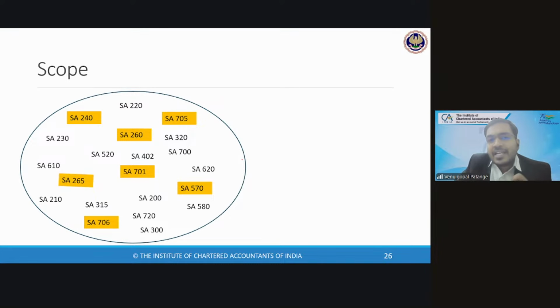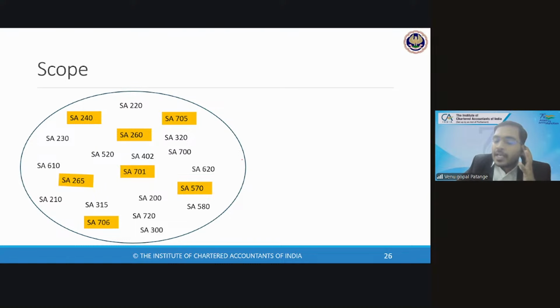So these are all the standards which talk about those charged with governance. Here, this diagram or image will give you two things. One is to understand the scope of SA 701. Second, when a scenario-based question or any question contains the words those charged with governance, these are the standards which should come to your brain, and you should filter out. How to filter out, that should also come to your brain.